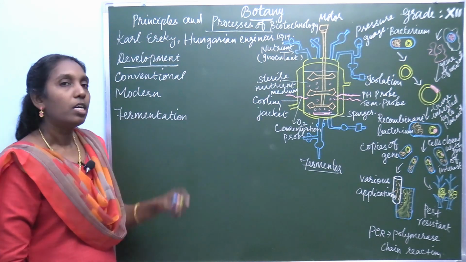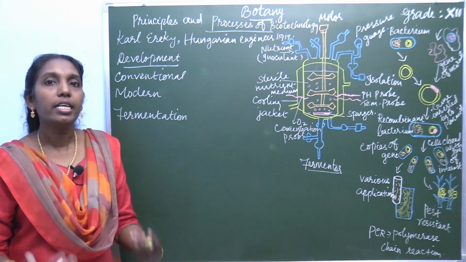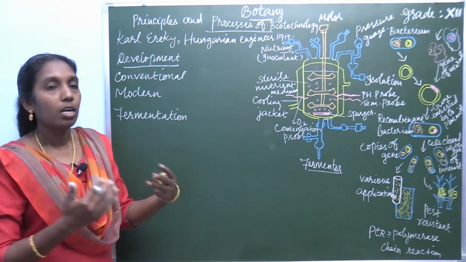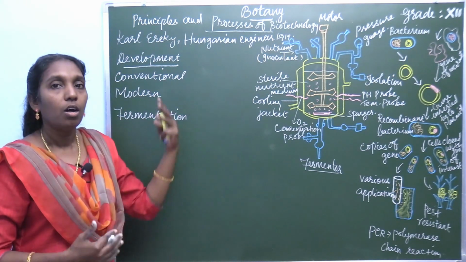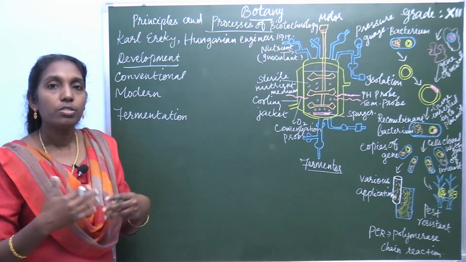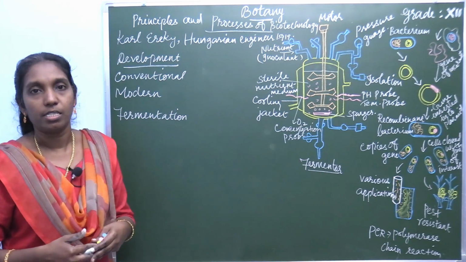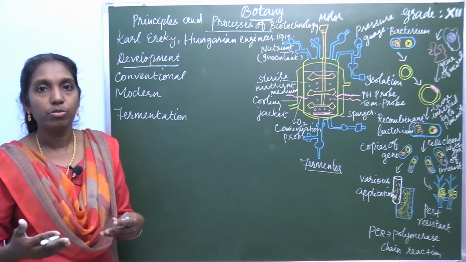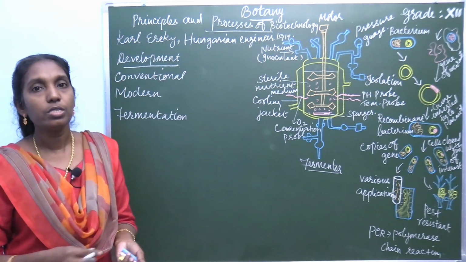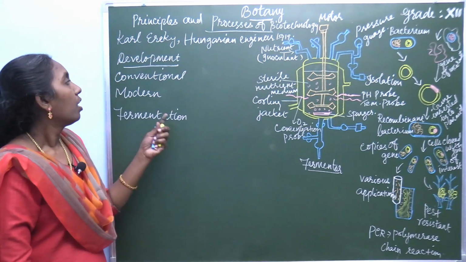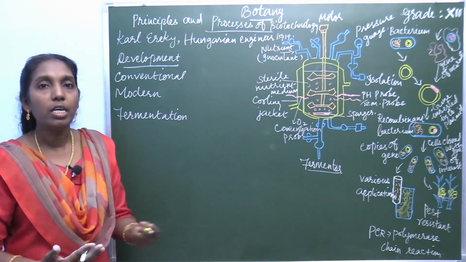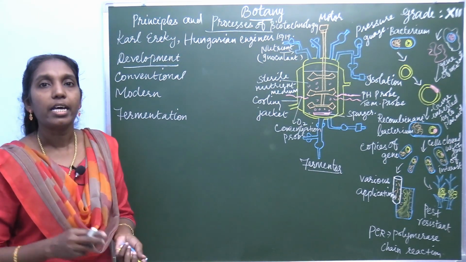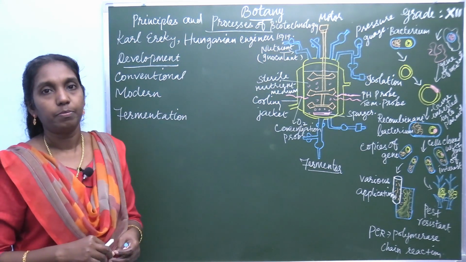What is meant by the modern method or development? Nowadays it is extended not only in the traditional or conventional method, it is also extended to produce beverages through the fermentation process. Modern biotechnology has two main features.